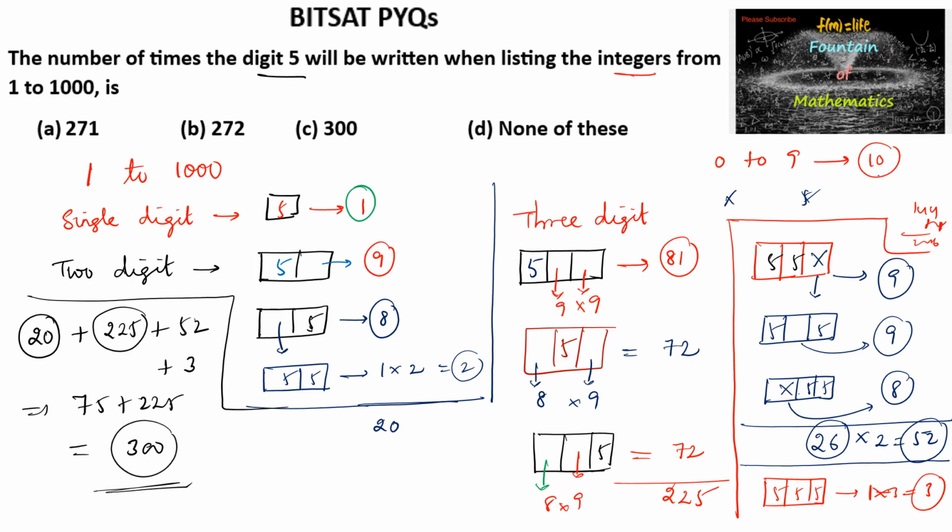And hence we can conclude that the number of times the digit can be taken is 300. Option C.